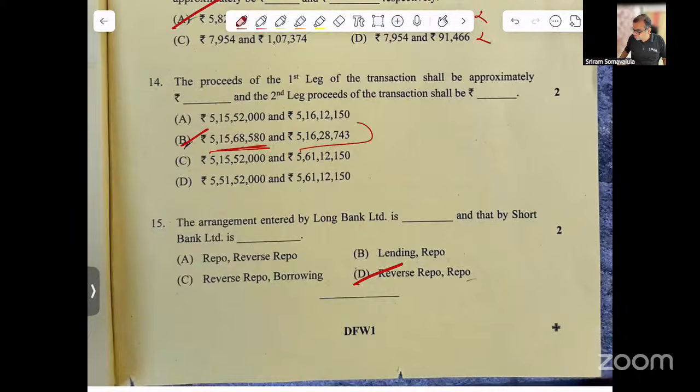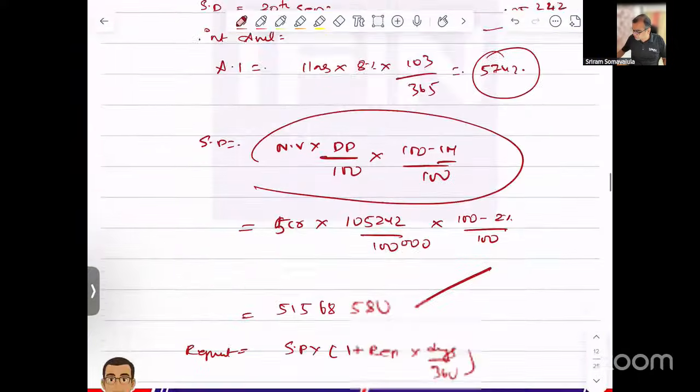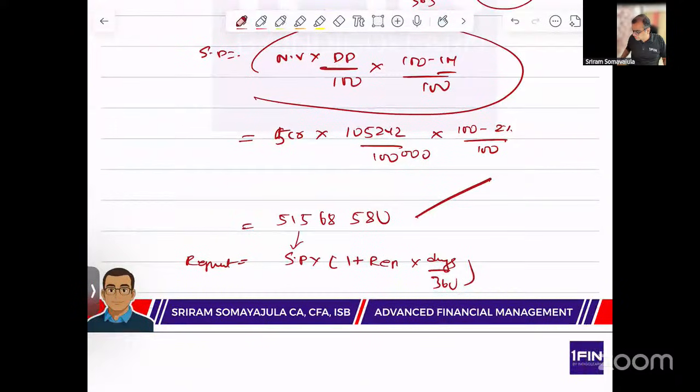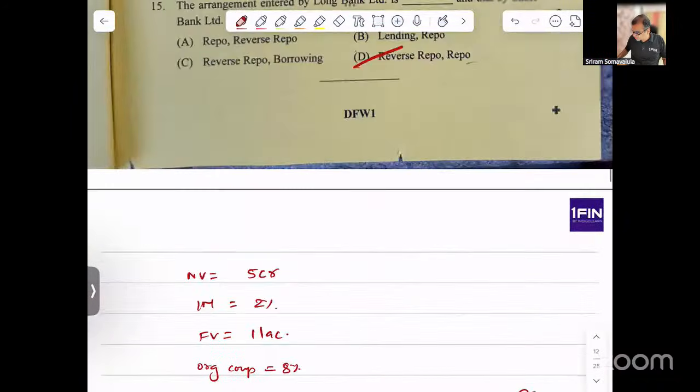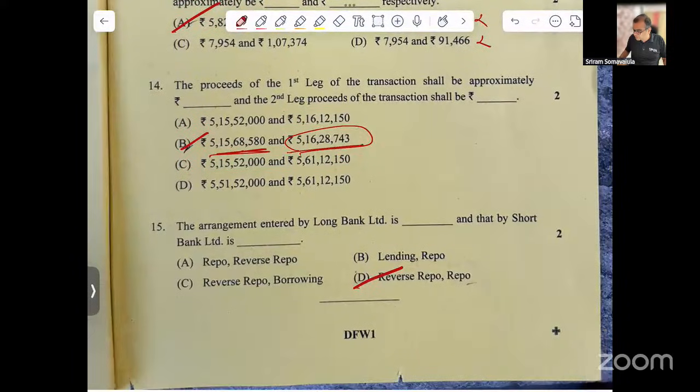You can also work out the second part, which comes out as the initial sale price into 1 plus repo rate. Repo rate is 6% here into days by 360, because they specifically said that we have to take 360 days. So there you get 5 crore 16 lakh 28,743. And finally, question number 15, it is reverse repo and repo. Okay, so this is how broadly the answers are.